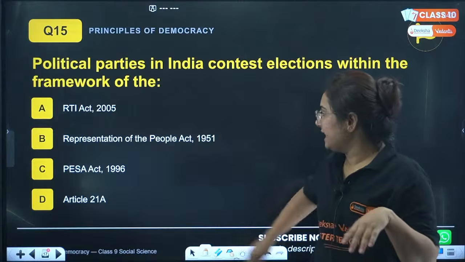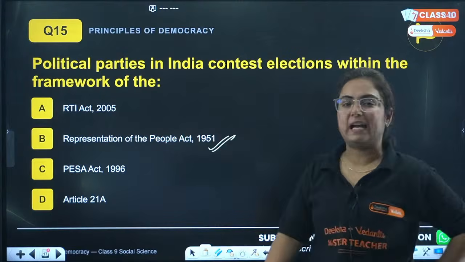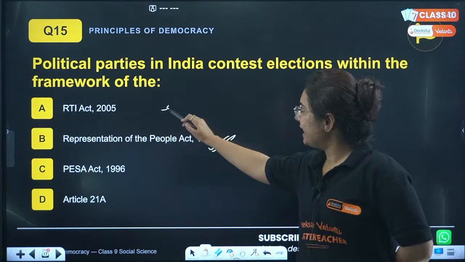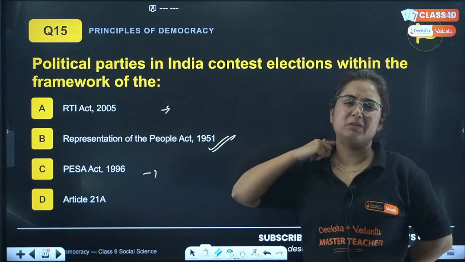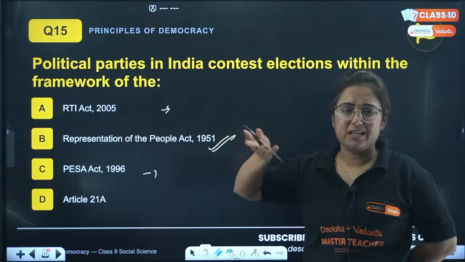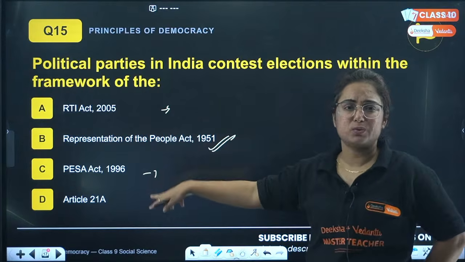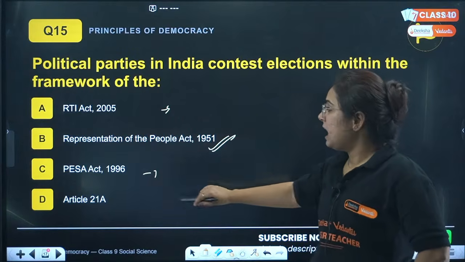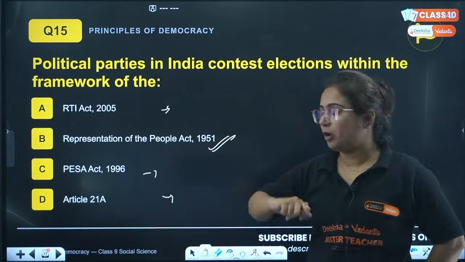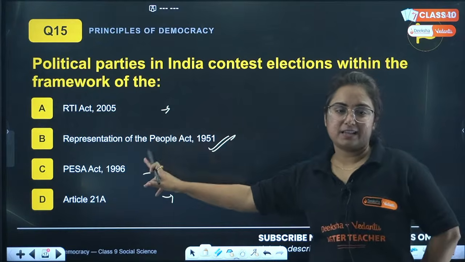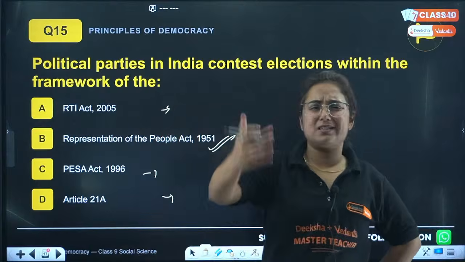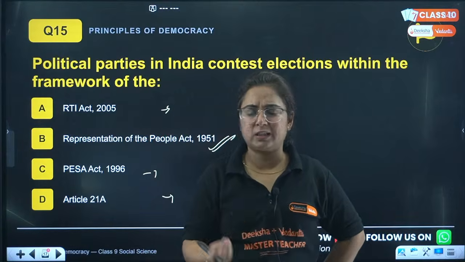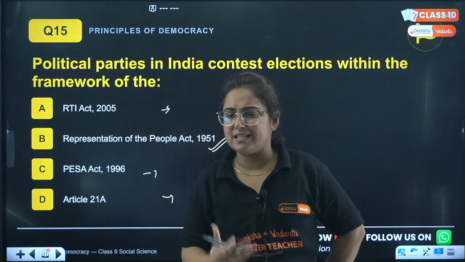Great. So yes, Representation of the People's Act 1951. So this was again around Right to Information. PESA Act is for the northeastern part, right? It is something around the scheduled areas. We will talk about them in detail. Article 21A again, right to life and all, right? So B is the correct answer to this question. Representation of the People Act tells us how the elections will be conducted. There will be constituencies and all that.